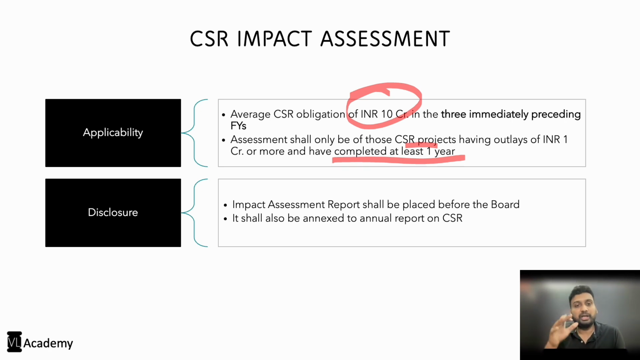An agency shall do an impact assessment for such projects, and the criteria is those companies for which the average CSR obligation has been more than 10 crores in the immediately preceding 3 financial years, and the CSR project for which such impact assessment is done should have an outlay of more than 1 crore. Okay, so that means the project in itself should have an outlay of more than 1 crore, and a minimum period of 1 year should be the period for assessment, right? So expiry of 1 year is also important.